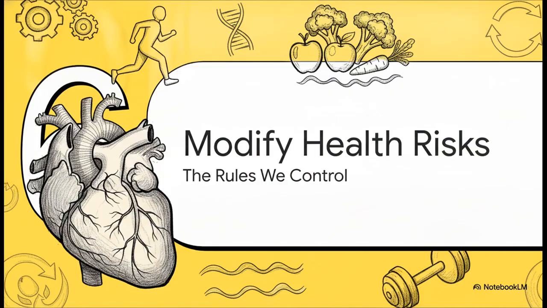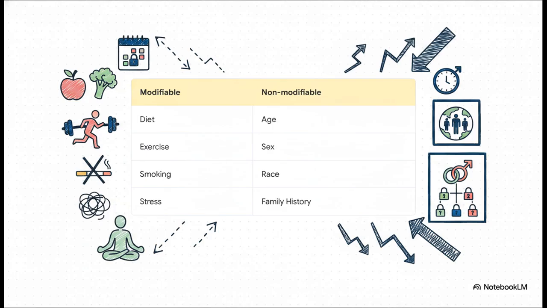And finally, Section 6, Modifying Your Health Risks, the rules we control. So far, we've talked about these unbending, strict genetic rules. But let's zoom back out to the macroscopic human level for a second. Because when it comes to our overall health, especially cardiovascular health, we actually have a massive say in writing the rules. Health risks fall pretty cleanly into two buckets.